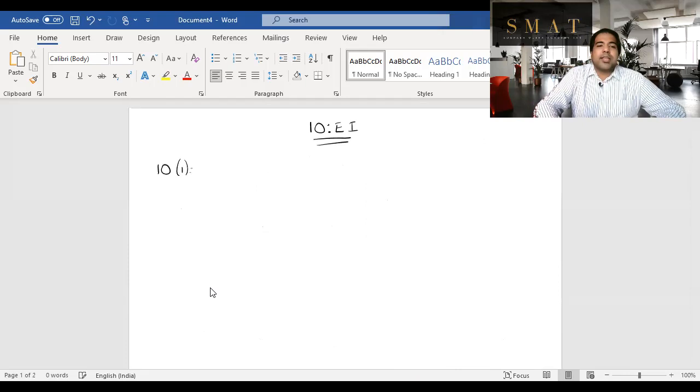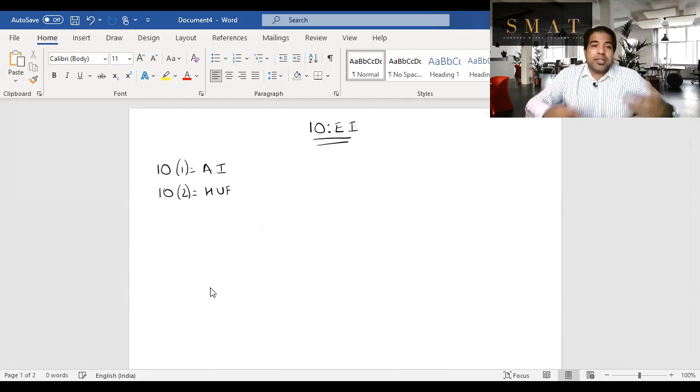Section 10(1), the first thing, is agriculture income, which is exempt. The second thing is HUF. When the HUF earns income, let's say rental income or interest income, the HUF will pay its own tax because it's a separate tax entity. Whatever is left can be distributed to the members, and that share of income of the members is exempt under section 10(2). In the same way, in 10(2A), when a partnership firm earns money, it pays its own taxes, and whatever is remaining is distributed to the partners, and that is called share of profit, and that is exempt under 10(2A).